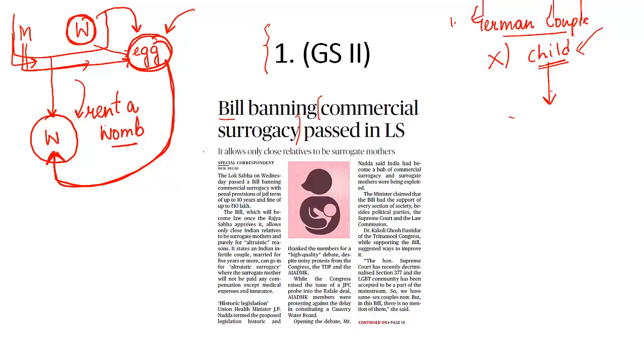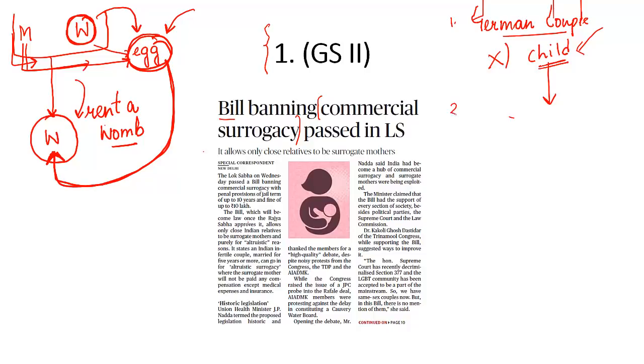Then this couple, they approached Gujarat High Court. Gujarat High Court asked the government of India to provide travel documents to this child. But before the government could accept this verdict, the German authorities provided travel documents to this child, and this child traveled to Germany along with his parents. But that's not the only problem.